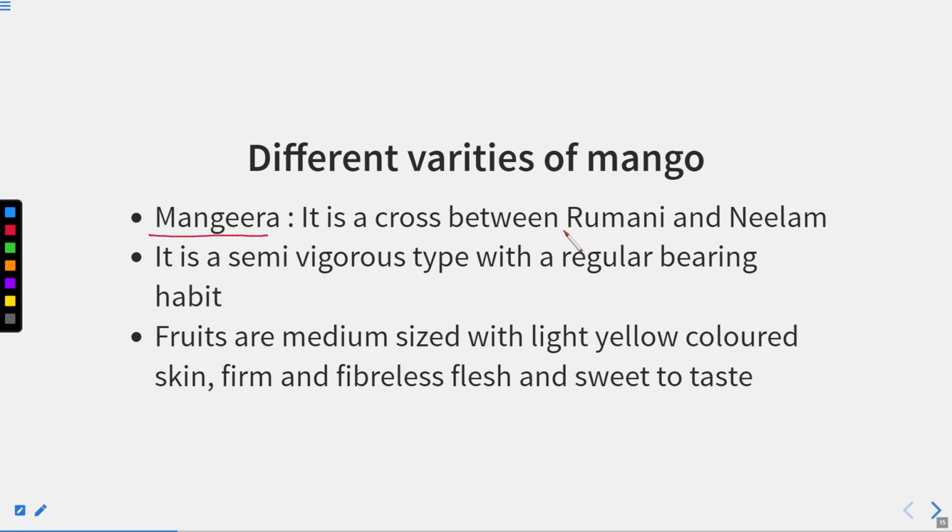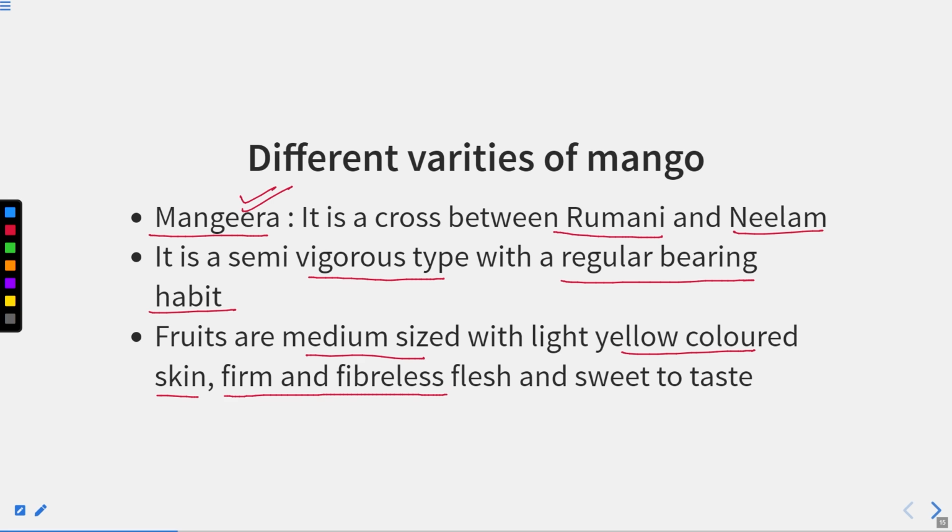Mangira. It is a cross between Rumani and Neelam. So again, this is a hybrid variety, and it is a semi-vigorous type with a regular bearing habit. Fruits are of medium size with light yellow colored skin, firm and fiberless flesh. No fibers. This is the importance of this particular fruit. No fiber and sweet to taste. So it is a cross between the Rumani and Neelam.